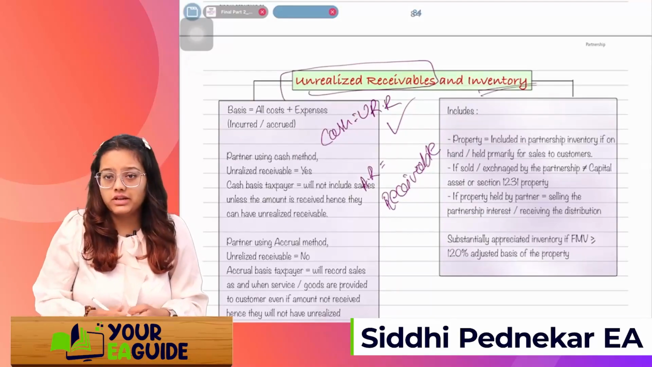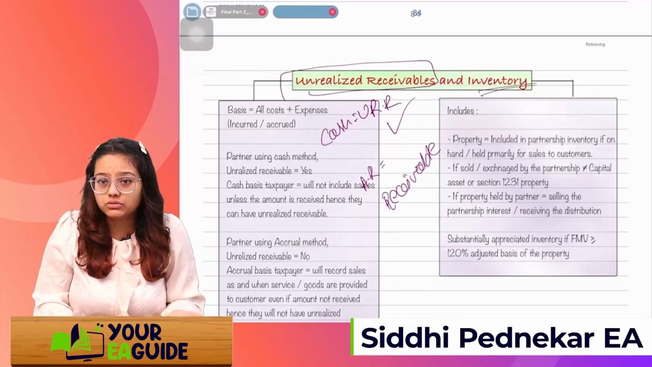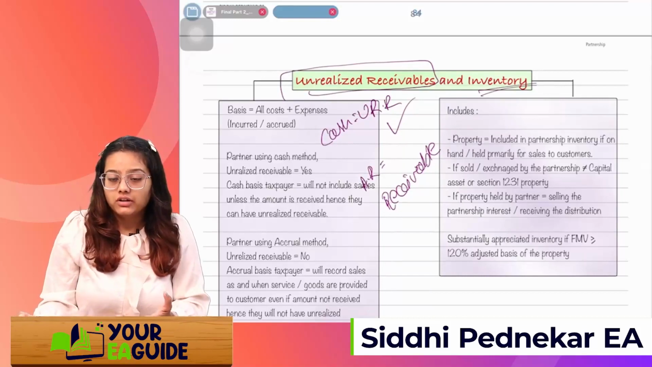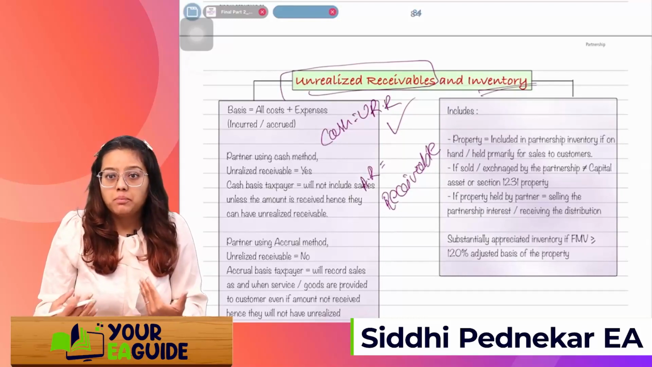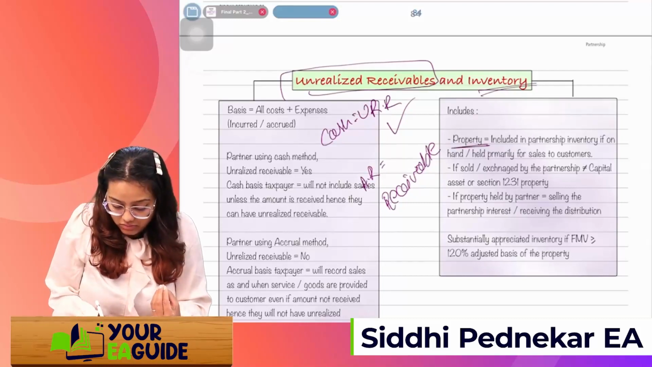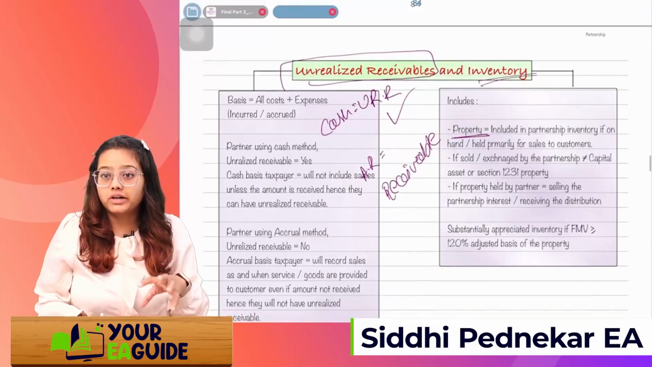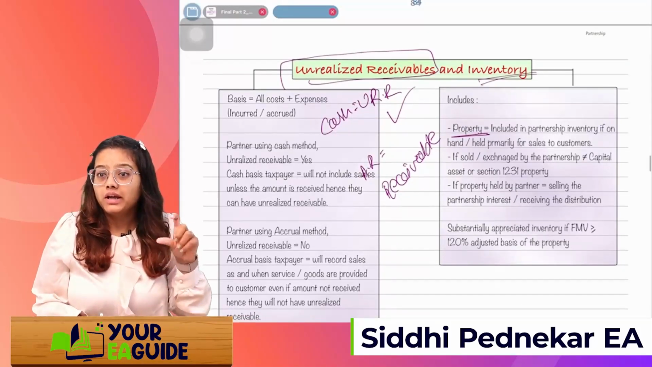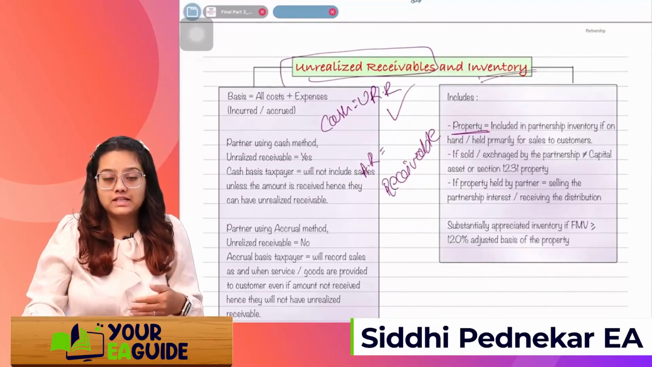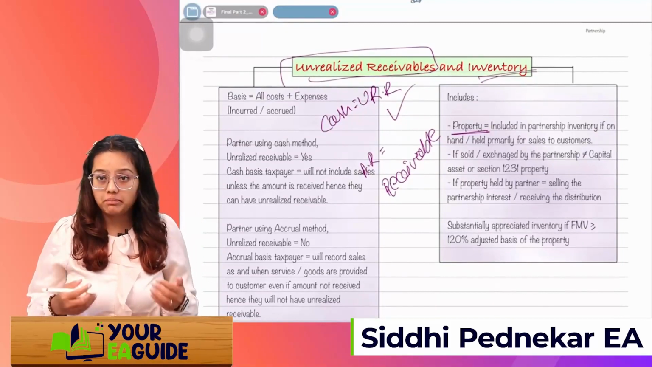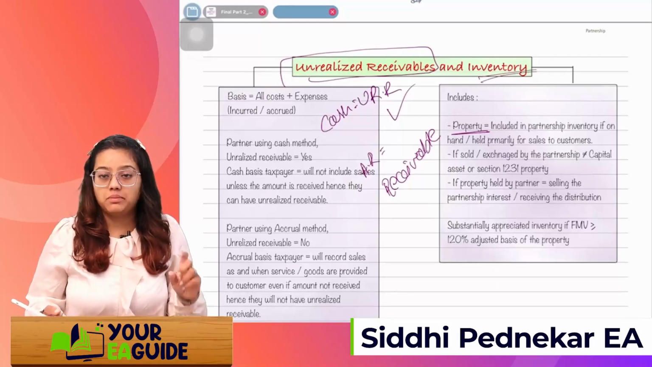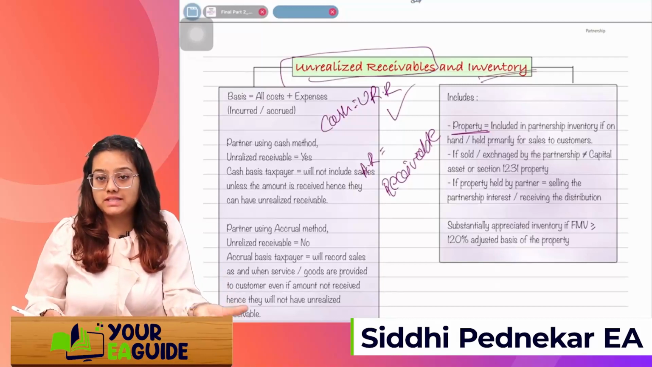If it's inventory, I don't need to explain to you guys. You already know what inventory means: whatever is there in your stock. What kind of property is included in the partnership? Inventory, if on hand or held primarily for sale. You are keeping that stock, and someday it is going to be sold to the customer. Primarily it is there for sales.